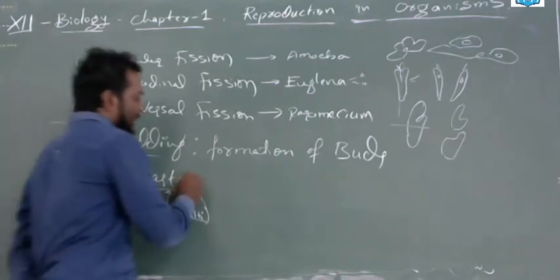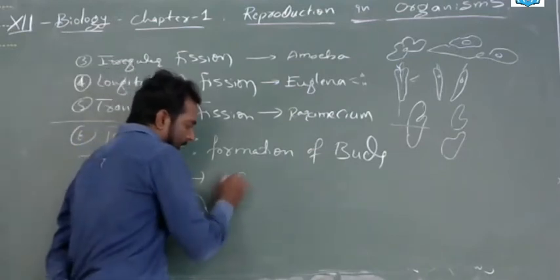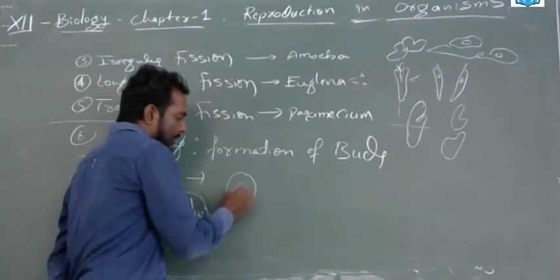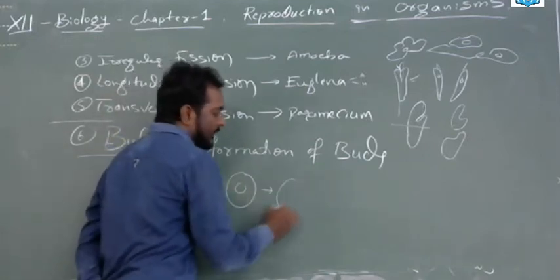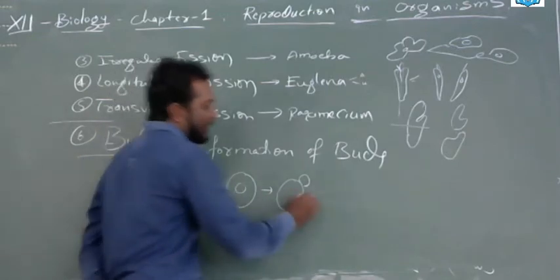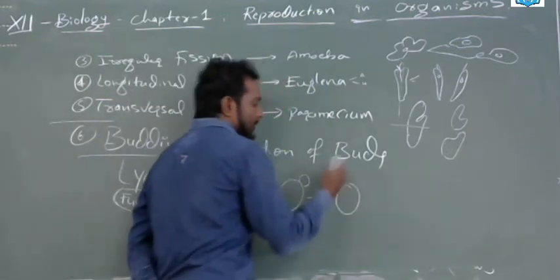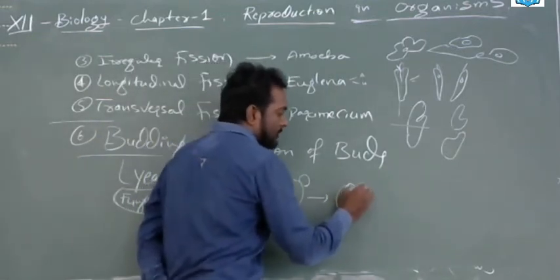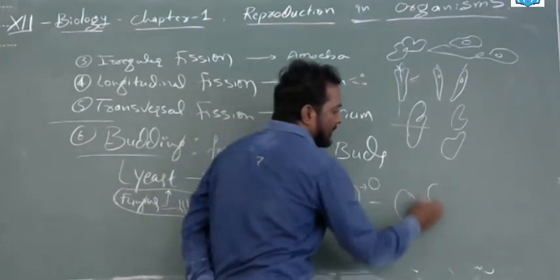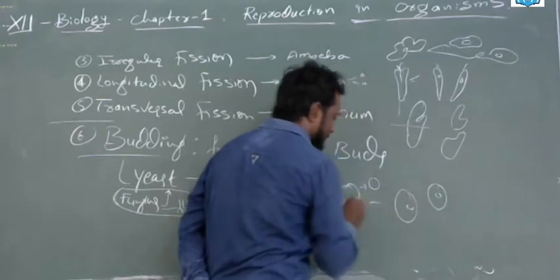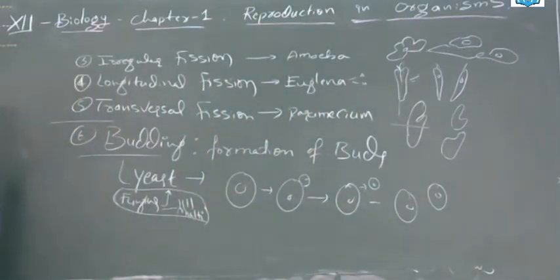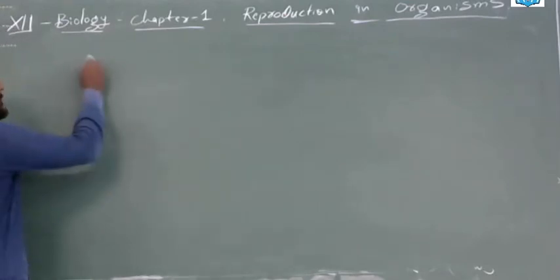Next, again in the textbook the diagram was given. The yeast will be round in shape or a little irregular in shape, and in the process of budding it will give rise to a small bud. This irregular bud, after some time, will be detached and it will grow into another mature individual. Clear? Okay, next, the juice pores.